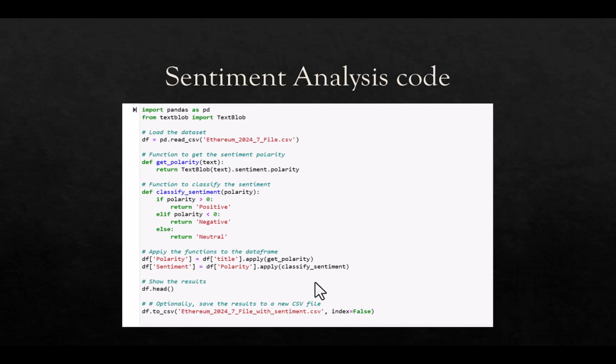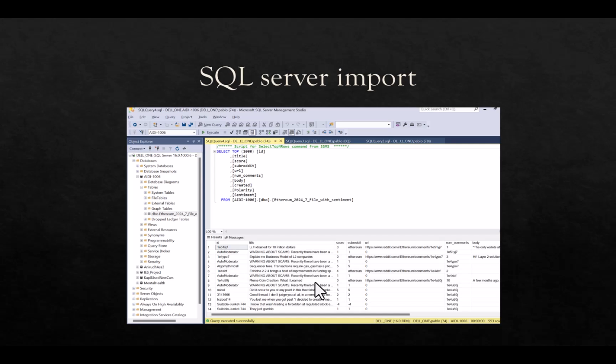After that, we are using the sentiment analysis code. We are using the TextBlob library, so we can classify the positive, negative, and neutral sentiment from the polarity values that we analyze from the text of our CSV file. After that, we are going to save those new variables into a new CSV file, and that CSV file is the one that we are going to import into our Microsoft SQL database.